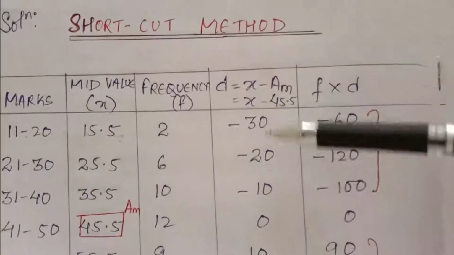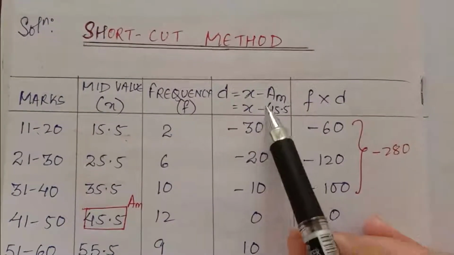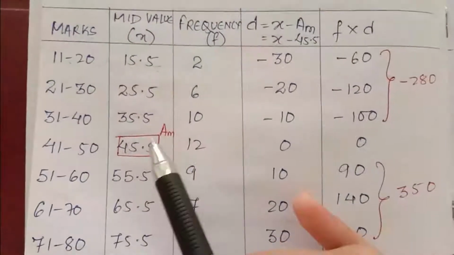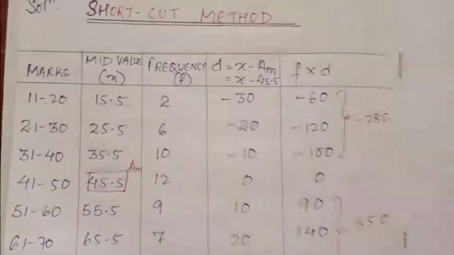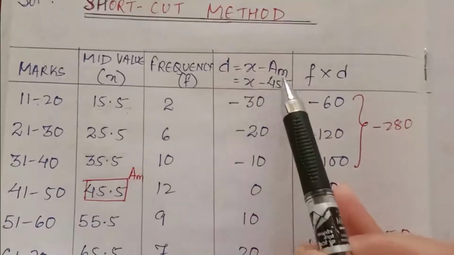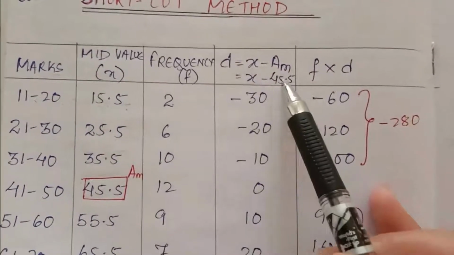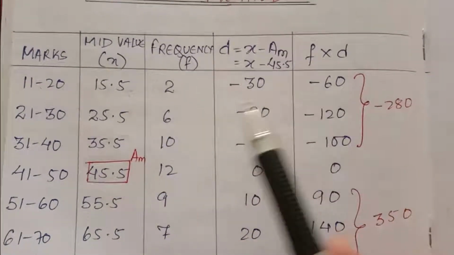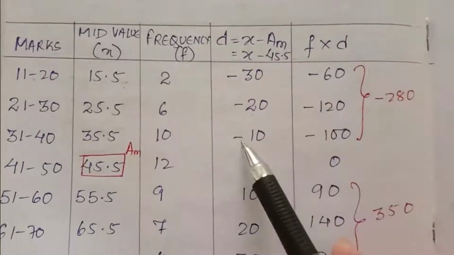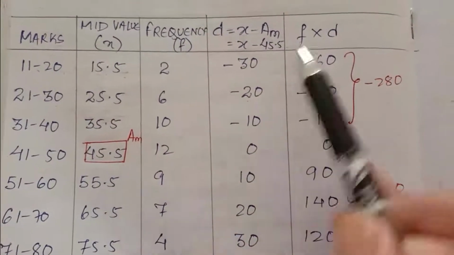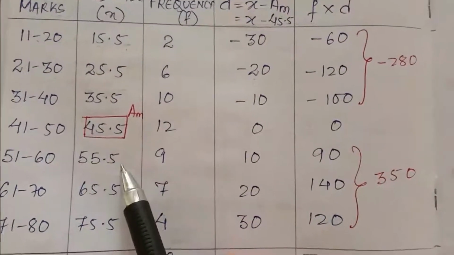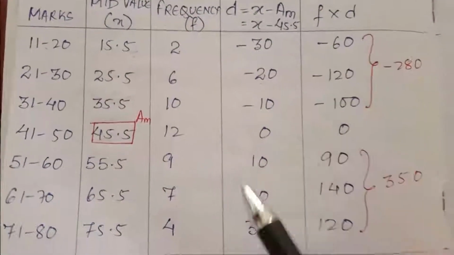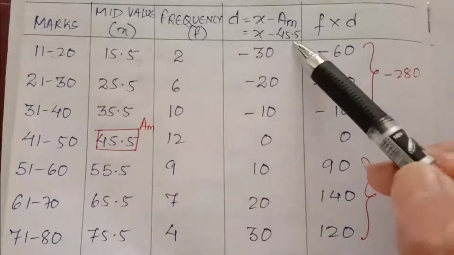Now we have to make a column for D. D means X minus AM, where AM is the assumed mean. Here you have to assume a mean. This one is in the middle, so you have to take this as the assumed mean. Then the process is the same. X minus AM: 15.5 minus 45.5, minus 30. 25.5 minus 45.5, minus 20. 35.5 minus 45.5, minus 10. 45.5 minus 45.5, 0. 55.5 minus 45.5, 10. Then 65.5 minus 45.5, 20. 75.5 minus 45.5, 30.